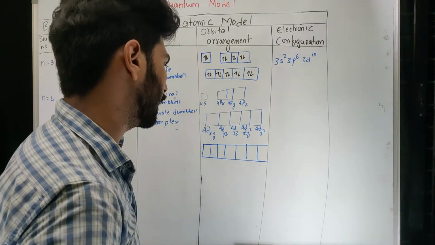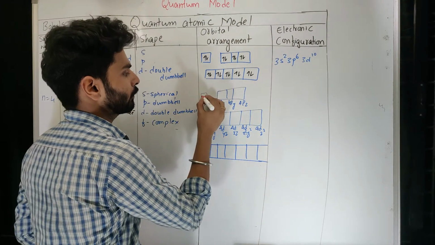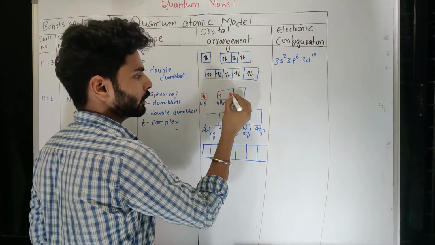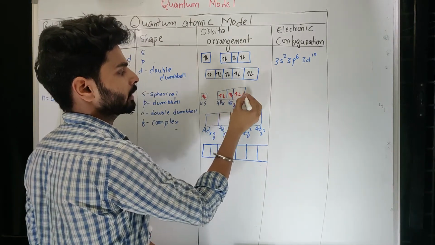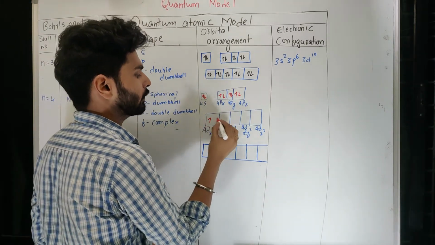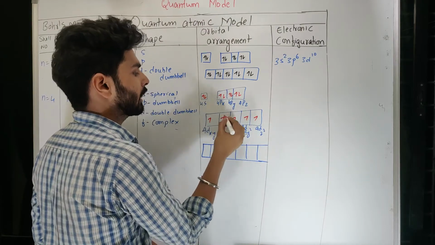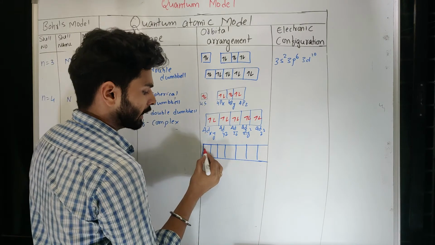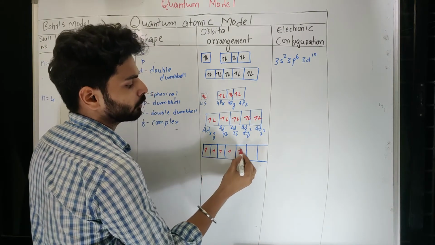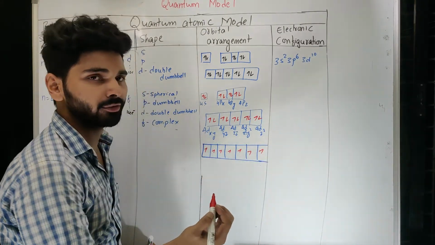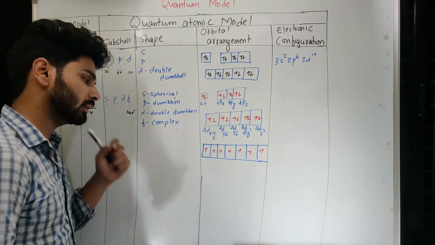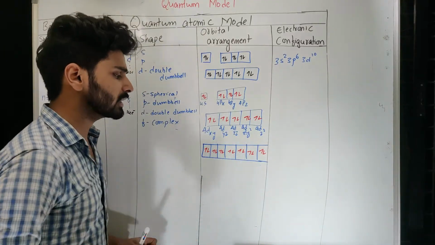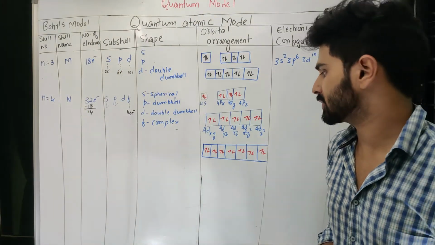Now, as I told you, the filling will be 1 electron here, thereafter pairing. You have to fill 1 electron in each orbital, then you have to pair them. Similarly, the same thing goes here. Fill 1 electron in each orbital first, then you can start pairing them, in any order you can do that. So same goes here, 1, 2, 3, 4, 5, 6, 7. Any way you can fill, 1 electron you have to fill first, then you can start pairing them like this. So this is how you have to fill the electrons in the F subshell.